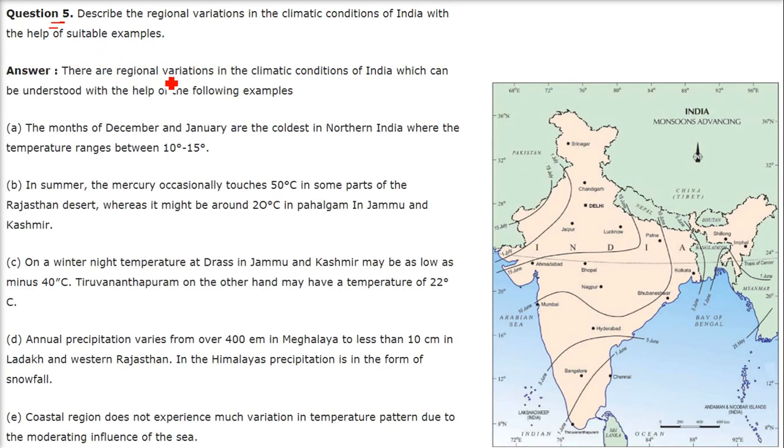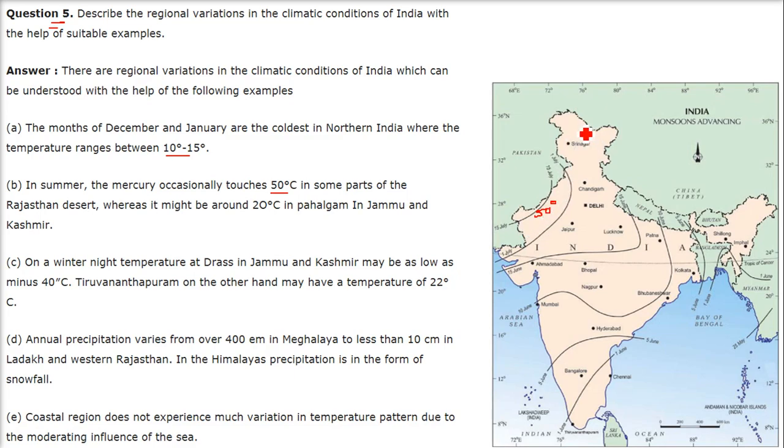So there are regional variations in the climatic conditions, and the examples can be like this: in the months of December and January, these are the coldest in northern India. This region is coldest, where the temperature ranges between 10 degrees to 15 degrees, and at peak time it goes to 0 degrees, 1 degree sometimes. So in summer, the mercury occasionally touches 50 degrees centigrade in some parts of the Rajasthan desert, especially in the Thar area. Not every time, but it touches that height.